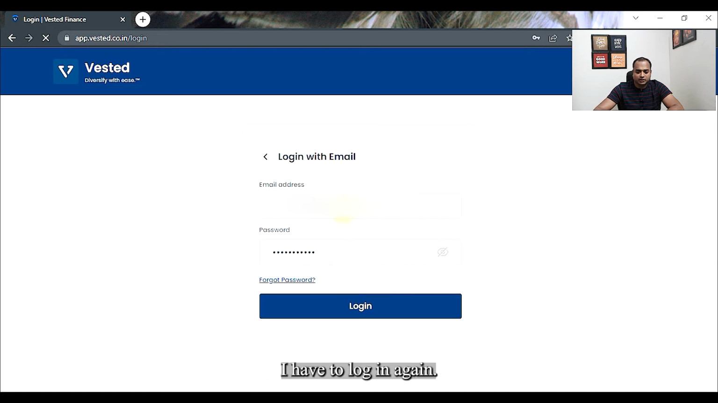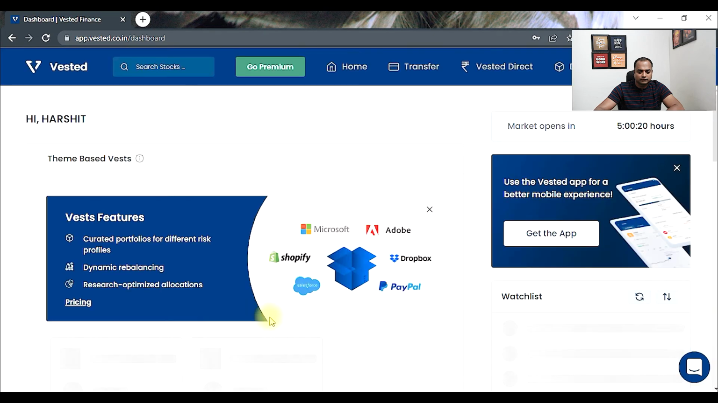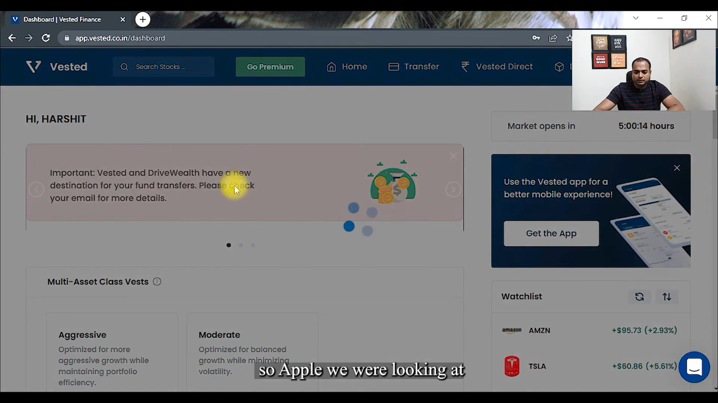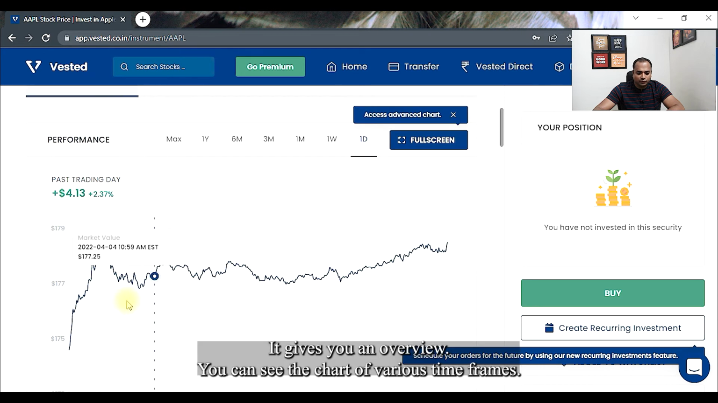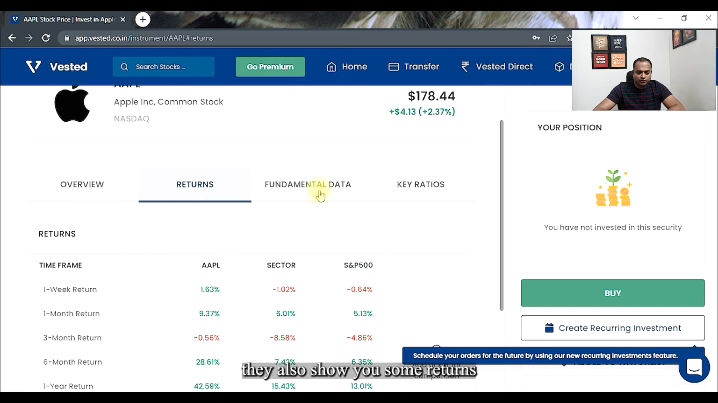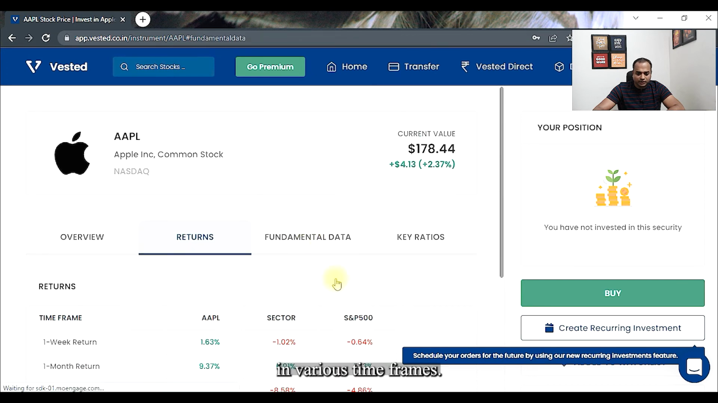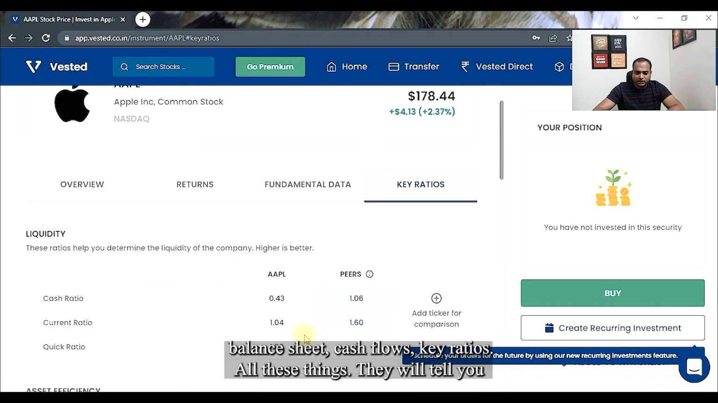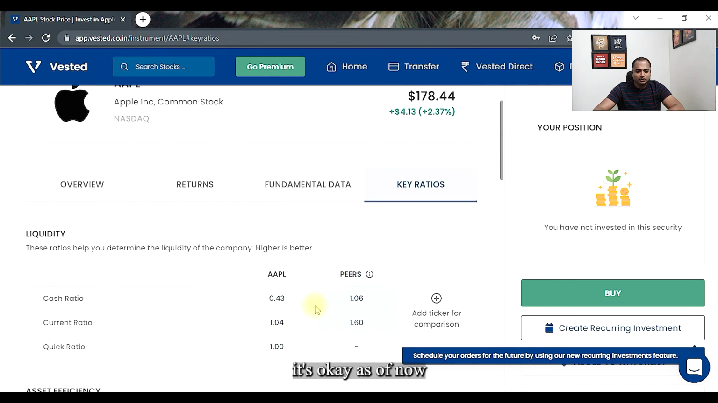Just a minute. I have to log in again. Yeah, so Apple we were looking at. So it shows what is the current value. It gives you an overview. You can see the chart of various time frames. They also show you some returns in various time frames. They'll show you some fundamental data, income statement, balance sheet, cash flows, key ratios, all these things they will tell you. If you don't understand all these things, it's okay as of now.